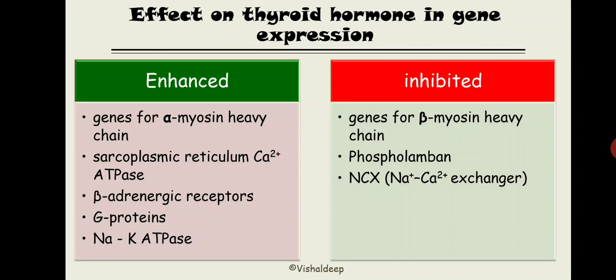Let me repeat one more time. What does phospholamban do? Phospholamban is attached to the sarcoplasmic reticulum. It inhibits the sarcoplasmic reticulum calcium ATPase activity, so it decreases the speed of calcium removal from the cytoplasm. Basically it decreases the speed of relaxation, right? So by inhibiting phospholamban, the thyroid hormone is actually increasing the activity of sarcoplasmic reticulum calcium ATPase.